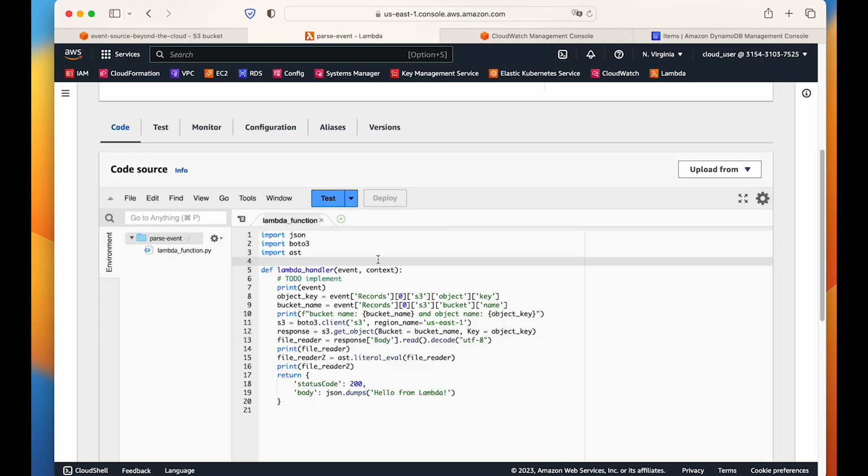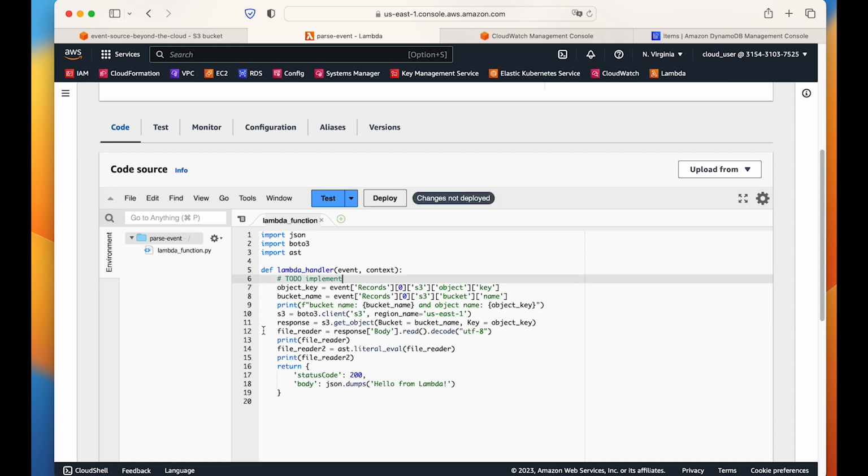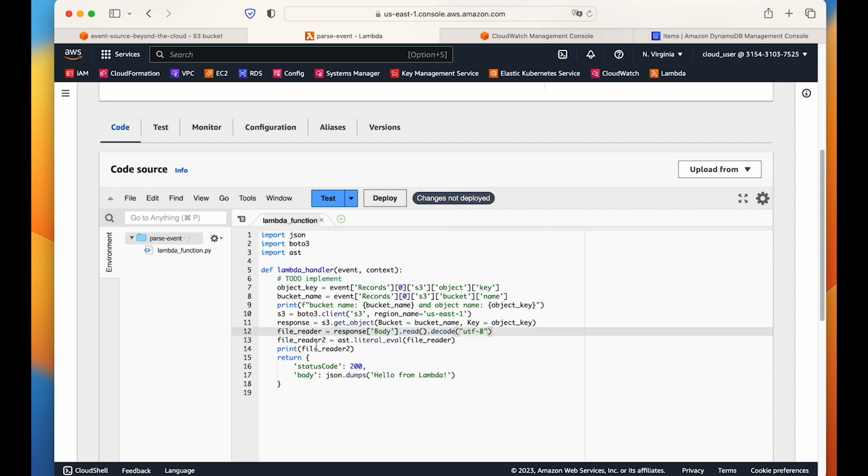So everything is fine. What we need to do now, we need to create one DynamoDB client and we need to insert the data into DynamoDB. So what we can do, we can get rid of this print statement maybe. This is not needed. Only the bucket name and object name is fine. This part is fine. This is what we need. And this also we don't need. And this also we don't need.